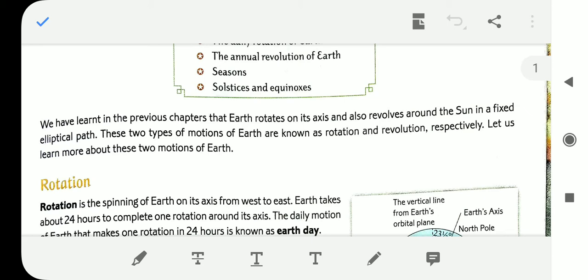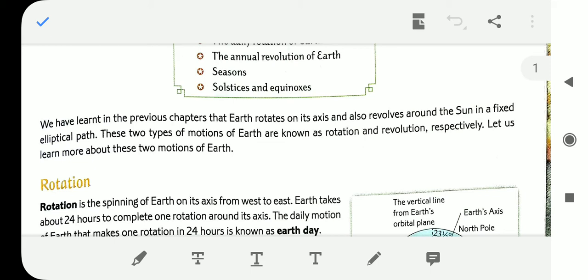That means to rotate, the Earth rotates based on its axis, it takes 24 hours, and to revolve around the Sun it takes 365 days. That means 1 year. So as a result of the rotation, day and night happen. The Earth takes 24 hours to complete one rotation and it moves from west to east.